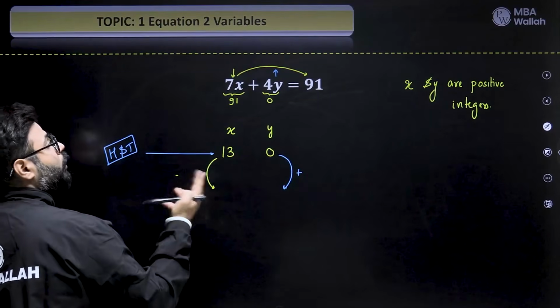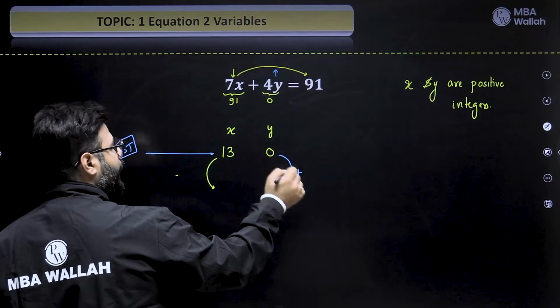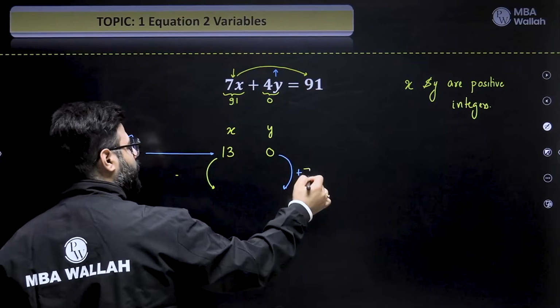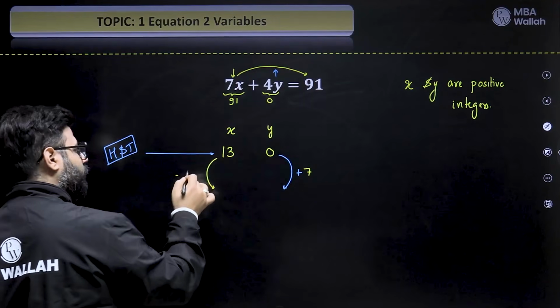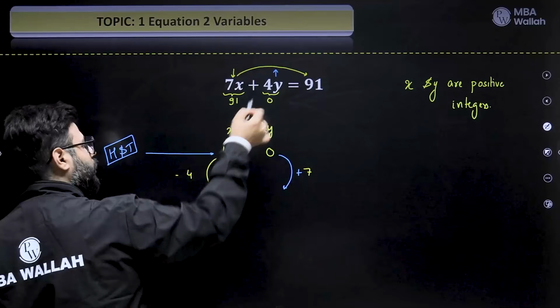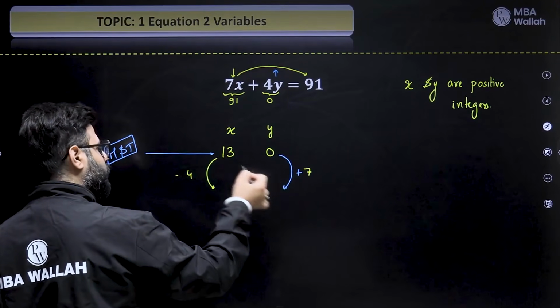Now the point is what to add, what to subtract. In the y, add the coefficient of x, so plus 7. In the x, subtract the coefficient of y, right? So the coefficients interchange, 4 comes here, 7 comes here. This is to be added to make this positive, this is to be subtracted.